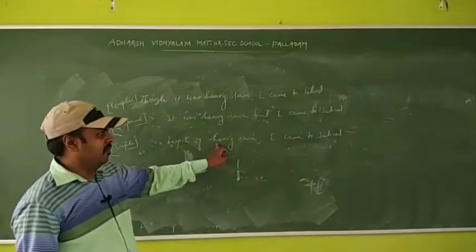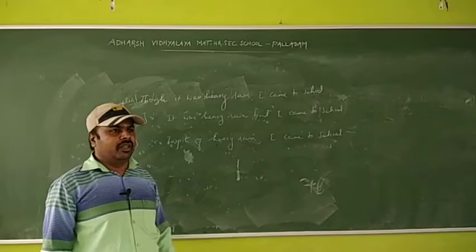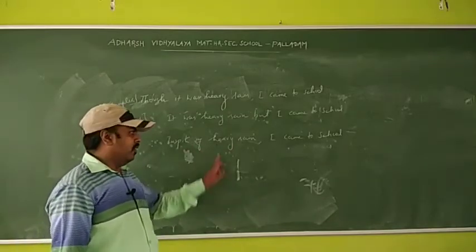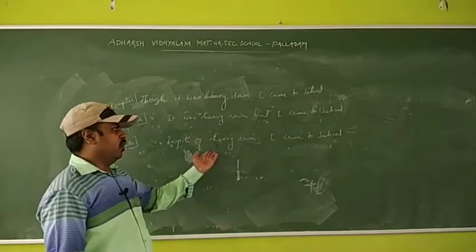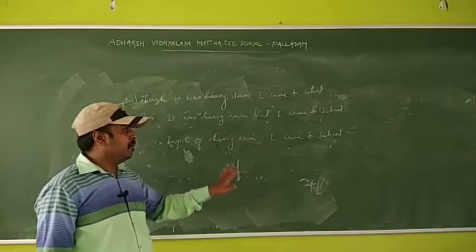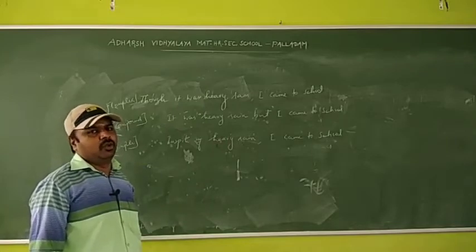Here, heavy is adjective, rain is noun. Sometimes they will ask me: heavy is adjective and rain is noun. Here no ing form or be form. Only we are using adjective and noun. This type is also there in first rule.